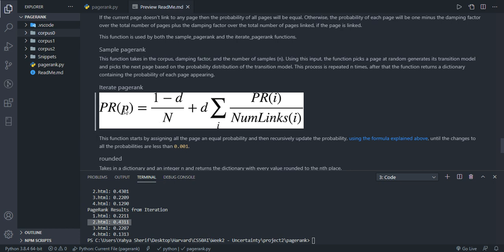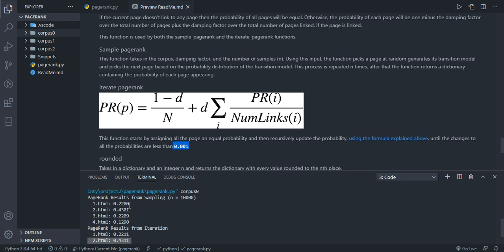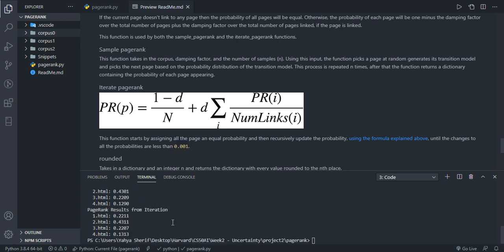Let's say my P here is 1.html. It will be updated, and then 2 and 3 and 4 and so on, and then we keep on repeating the process, updating each formula in the process until the change we get is less than 0.001. Then we can determine that, okay, we're not making a whole lot of improvement in our iteration here on the probability, so we just conclude that that's the final solution. And again, as you can see here, using 2 different methods will still amount to almost the exact same output.